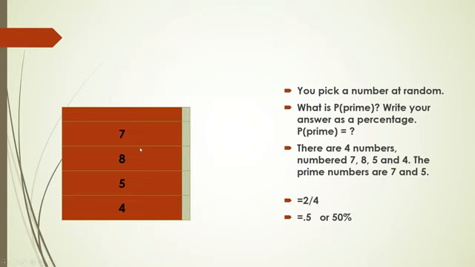So see, there are four numbers, 7, 8, 5, and 4. Out of these four, the total numbers are 4, so we have to divide by 4. And the prime numbers are 2. 7 is a prime number and 5 is a prime number, right? Out of 4, we have 2 prime numbers. So 2 divided by 4, which is equal to 1 by 2, or 50%.